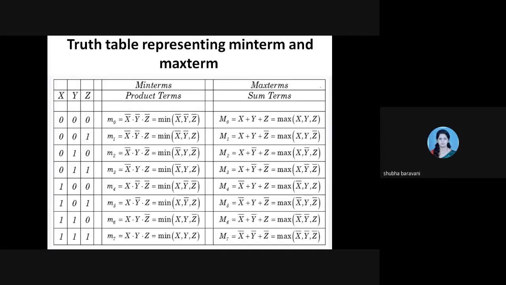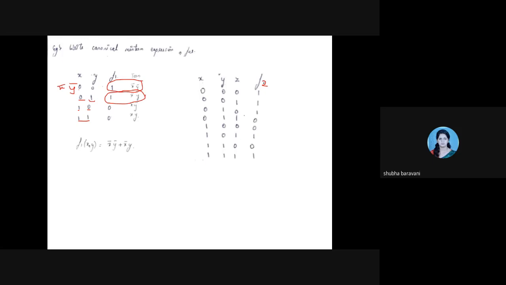So we'll share the answer, right? So your first work is what? Your first work is to write the terms, right? So the first one you get x bar, y bar, z bar. Okay. Then you get x bar, y bar, z.